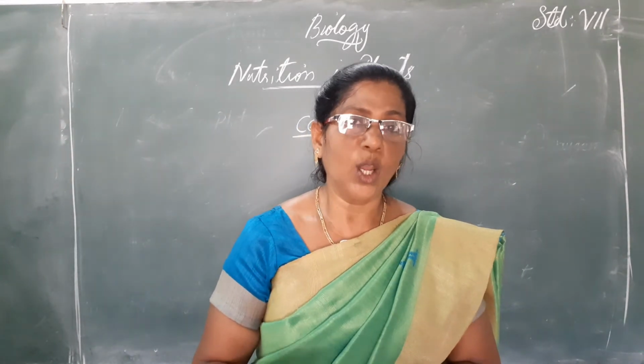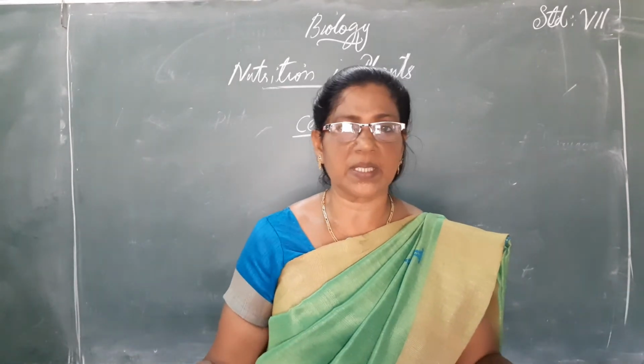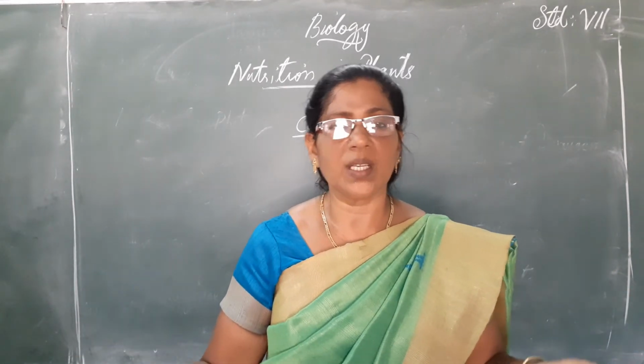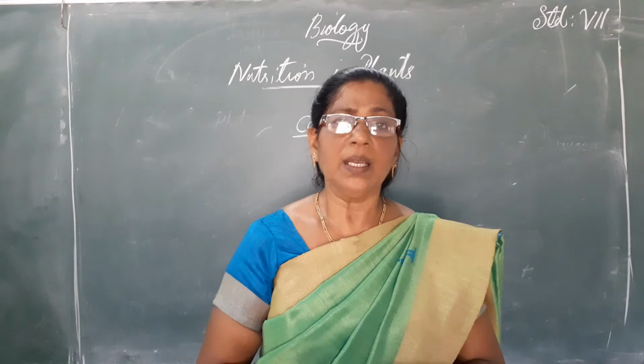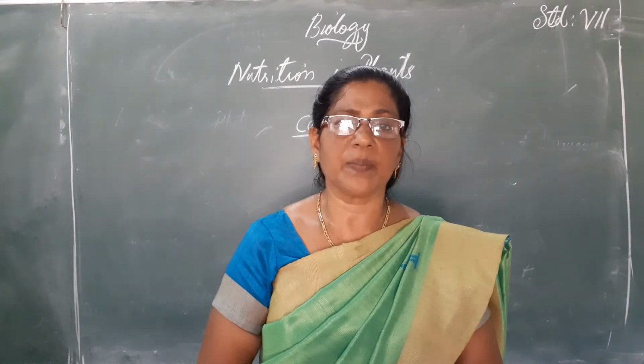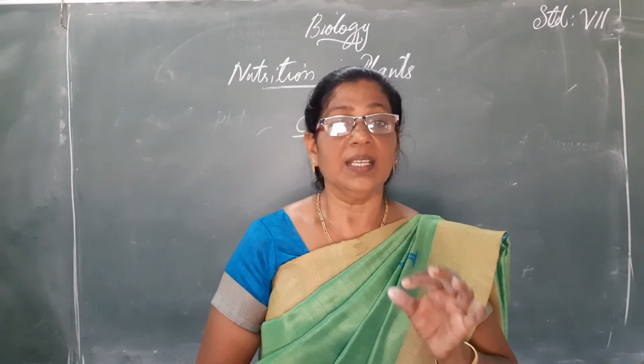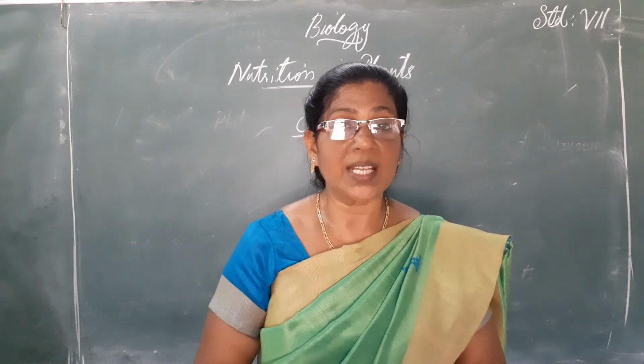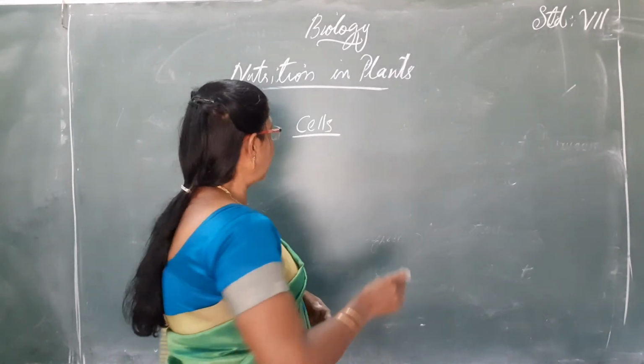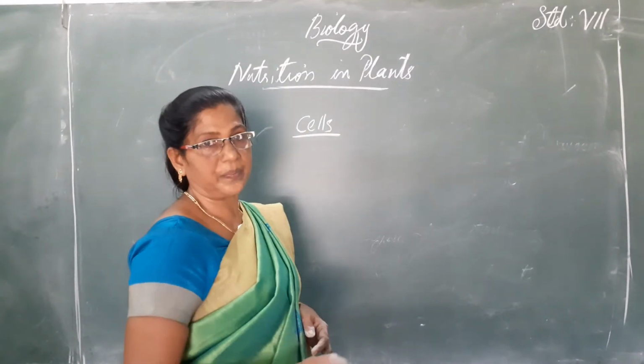Just like that, the body of all organisms, whether it is a plant or an animal or any kind of small organism, ants or whatever it is, is made up of building units called cells.